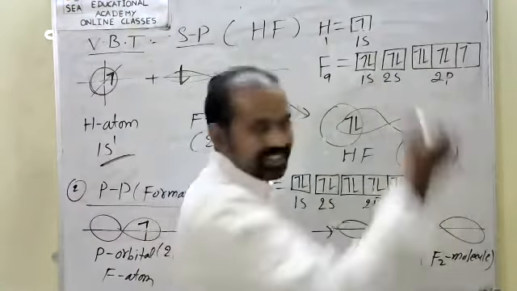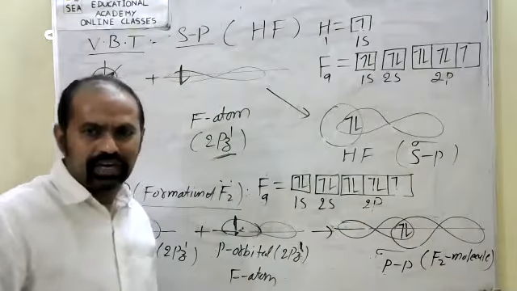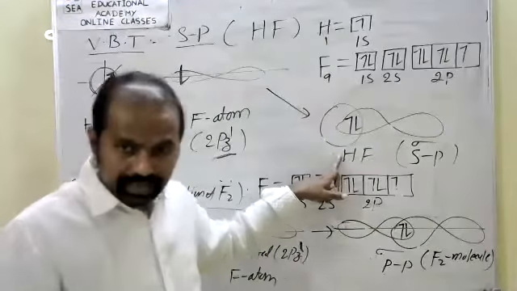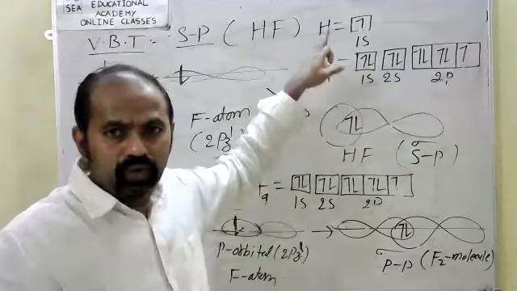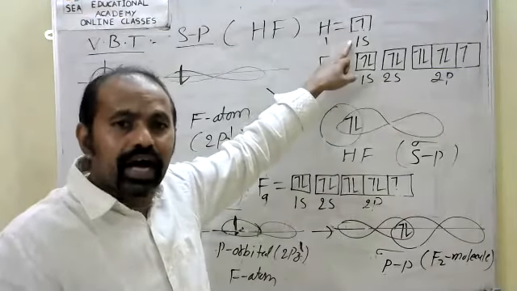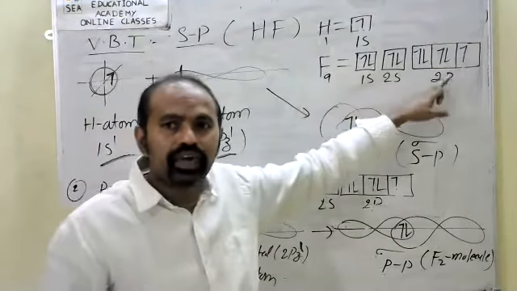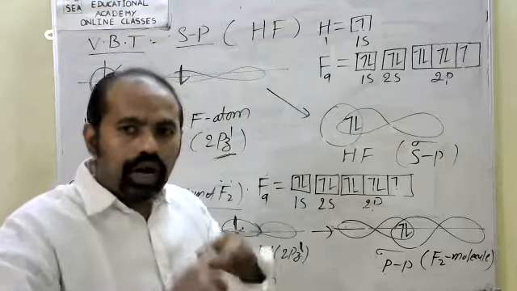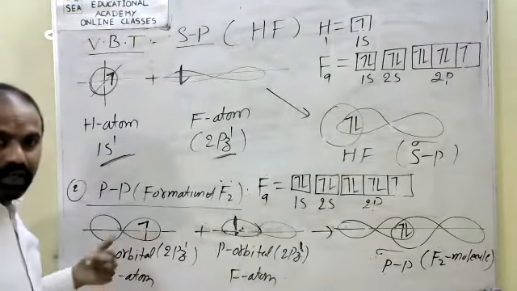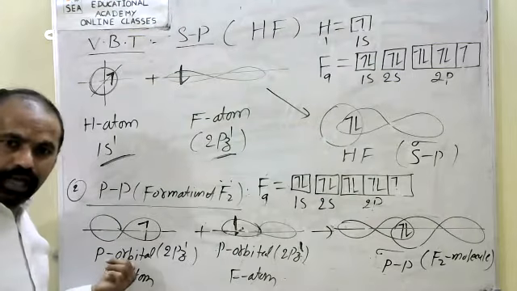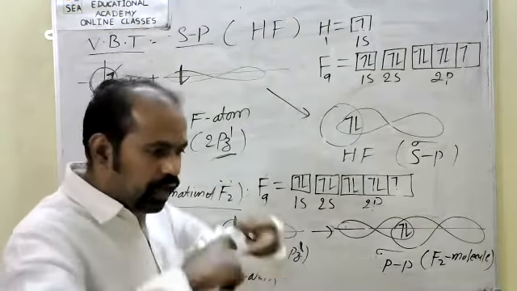Did I understand or not? Hydrogen atom s orbital, fluorine p orbital overlap. Hydrogen s orbital half filled, fluorine half filled p orbital overlap to form SP overlapping. Before, see this: first fluorine p orbital, second fluorine p orbital overlap.